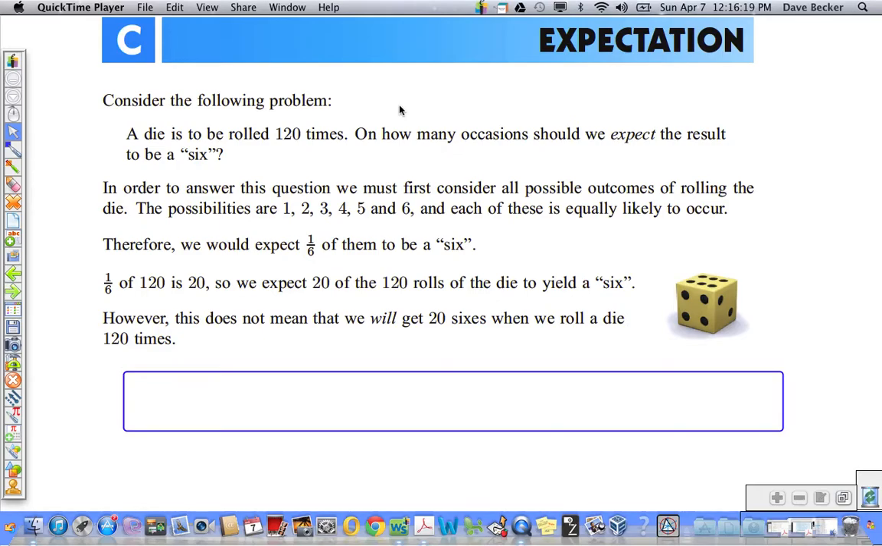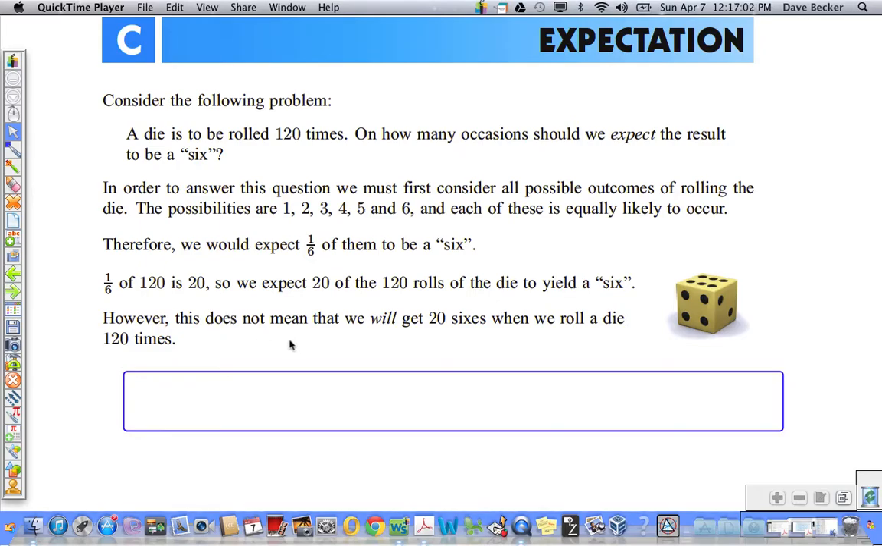Very easy example to talk about expectation. If we roll a die 120 times, basically all they're saying here is how many of those rolls should we expect to be a 6? Well, if it is a fair die, that is, each of the numbers 1 through 6 has an equal chance to come up, how many of the 120 rolls should we expect to be a 6? Well, each of these individual outcomes has a probability of 1/6 to come up, and if there's 120 rolls, 1/6 times 120, or 20, is what we would expect to come out as 6.